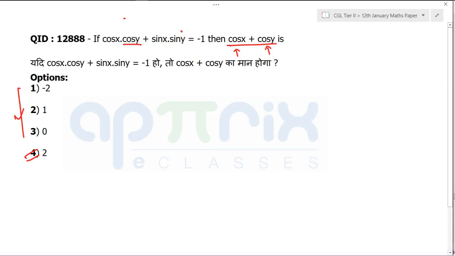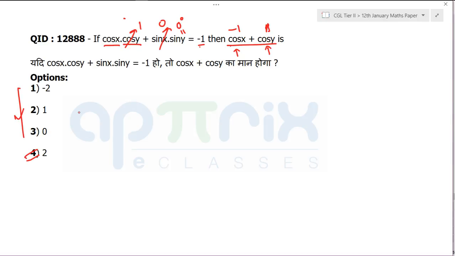So I'll put y is equal to 0 degrees. Then this term will go away. And y is 0 means this will become 1. Cos 0 is 1. So cos x I'll directly get to be minus 1. And since cos y is already equal to 1, minus 1 plus 1 will become equal to how much? We are getting a value to be 0 or 2. Tell me, where is the mistake?